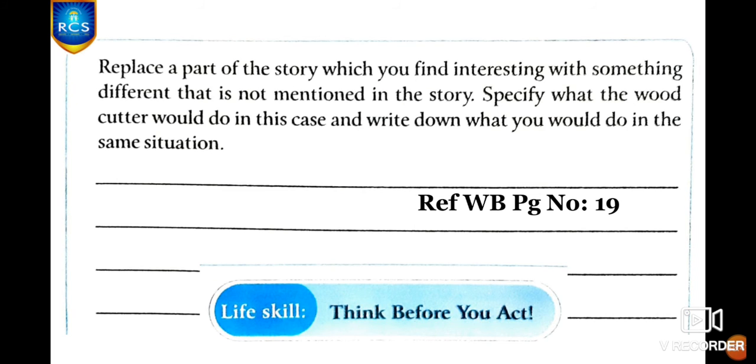And third one, replace a part of the story which you find interesting with something different that is not mentioned in the story, and specify what the woodcutter would do in this case, and write down what you would do in the same situation. Children, you can replace any one part of the story with something creative and innovative. Okay, and you have to change that part of the story, and also you have to write what the woodcutter would do if you change that situation to something different, and also you have to think well and write what you would do if you are in that situation.